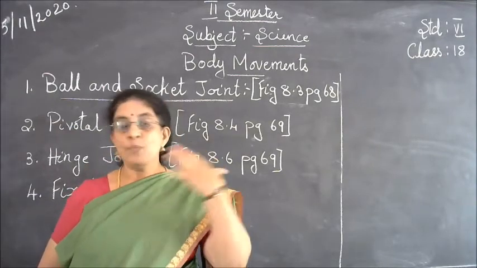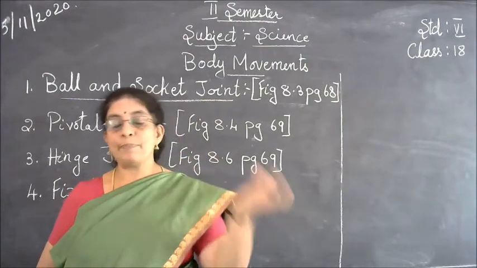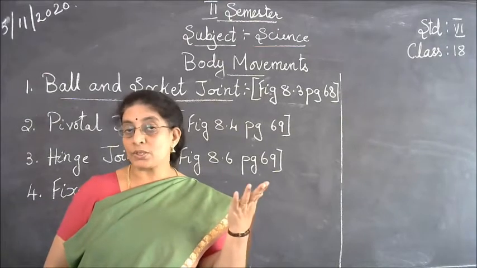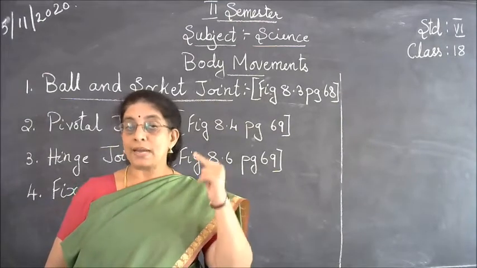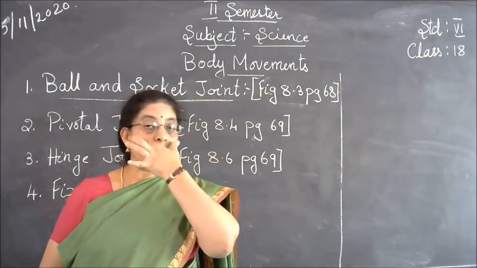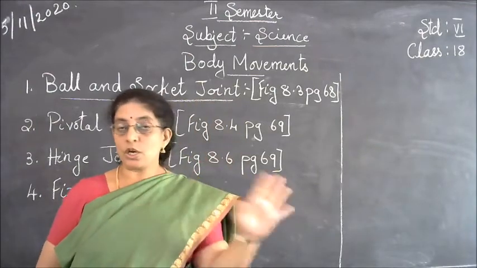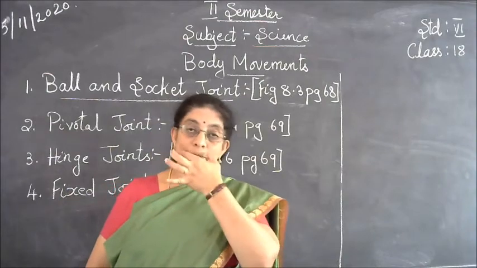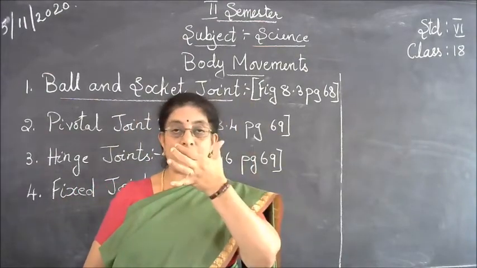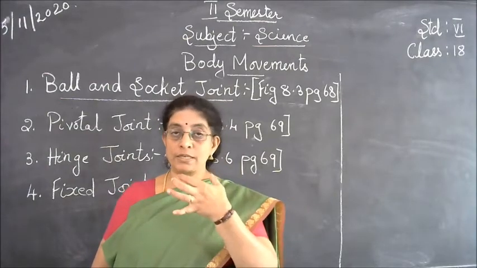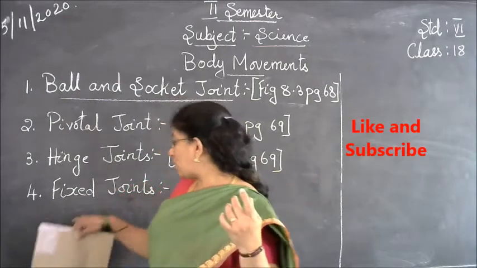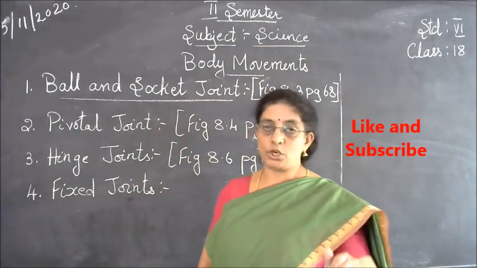Try to move your upper jaw. It is not possible. Why? Because there are bones connecting your head and your upper jaw. It is completely fixed along with your head. So that type of joint which cannot be moved in any direction is called the fixed joint.